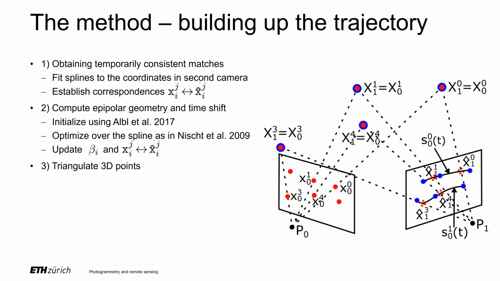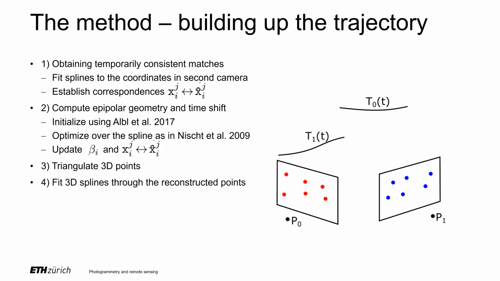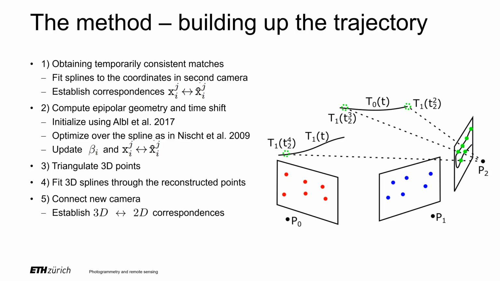Having the pairwise geometry and the time mapping parameters, we can triangulate the 3D points using standard techniques such as direct linear transform. Then we fit splines through the reconstructed 3D points. The spline is parameterized by the global time. We use the splines to establish 3D to 2D correspondences between the reconstructed trajectory and a new camera. These correspondences are used to compute the camera absolute pose by a standard perspective-n-point solver.